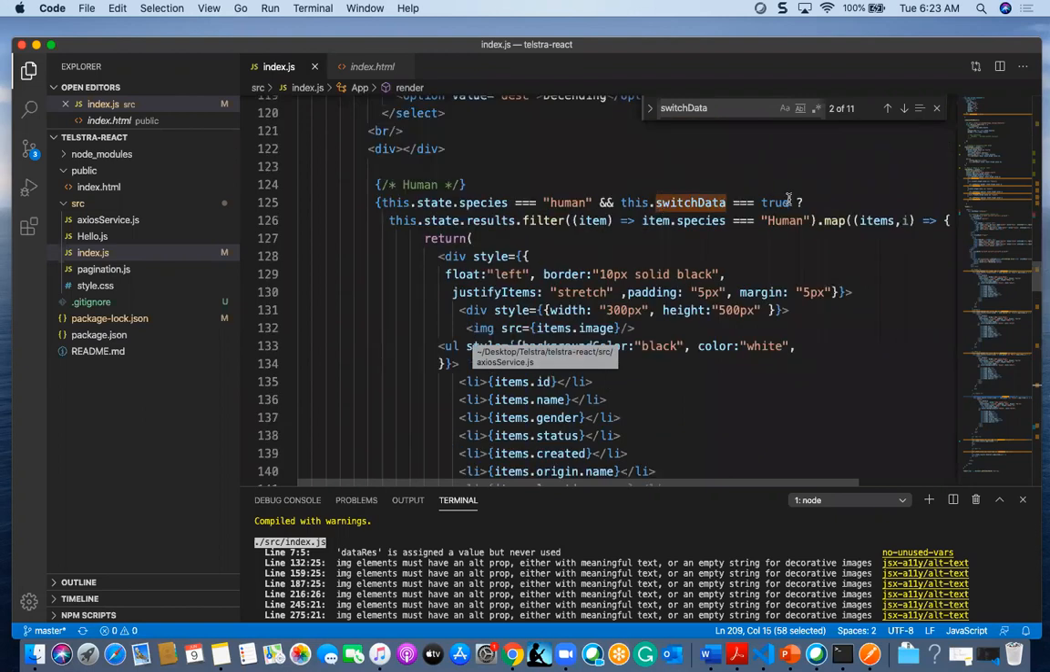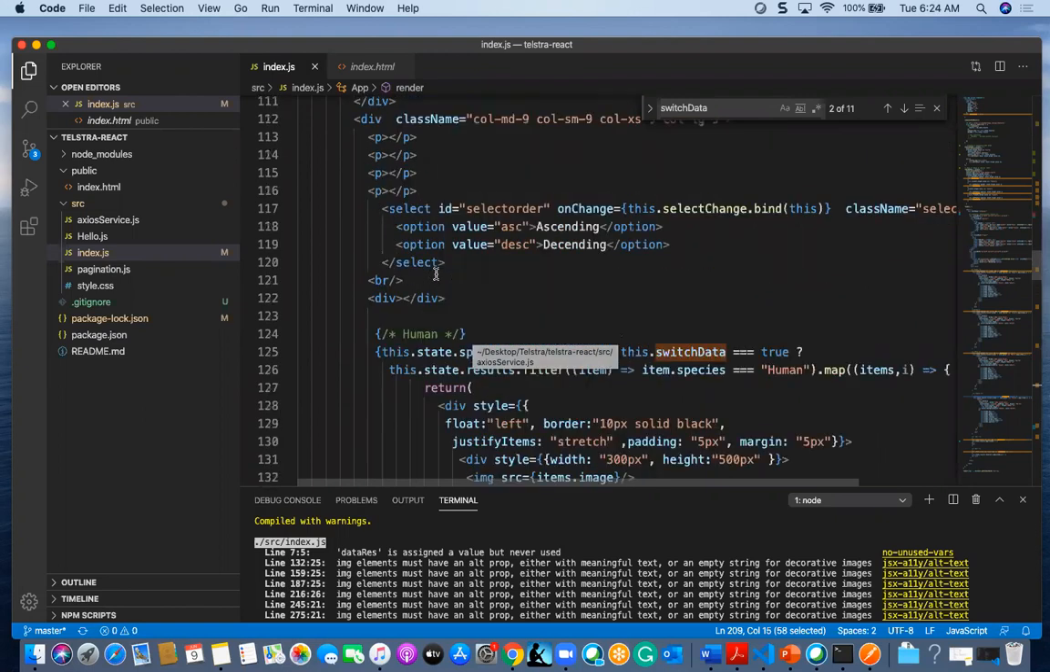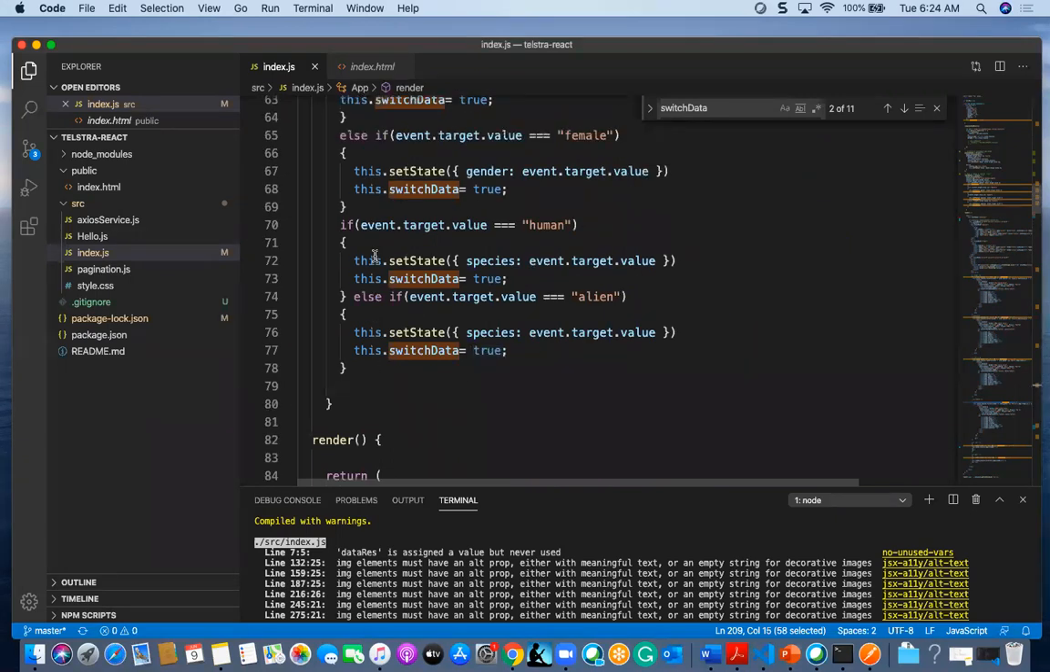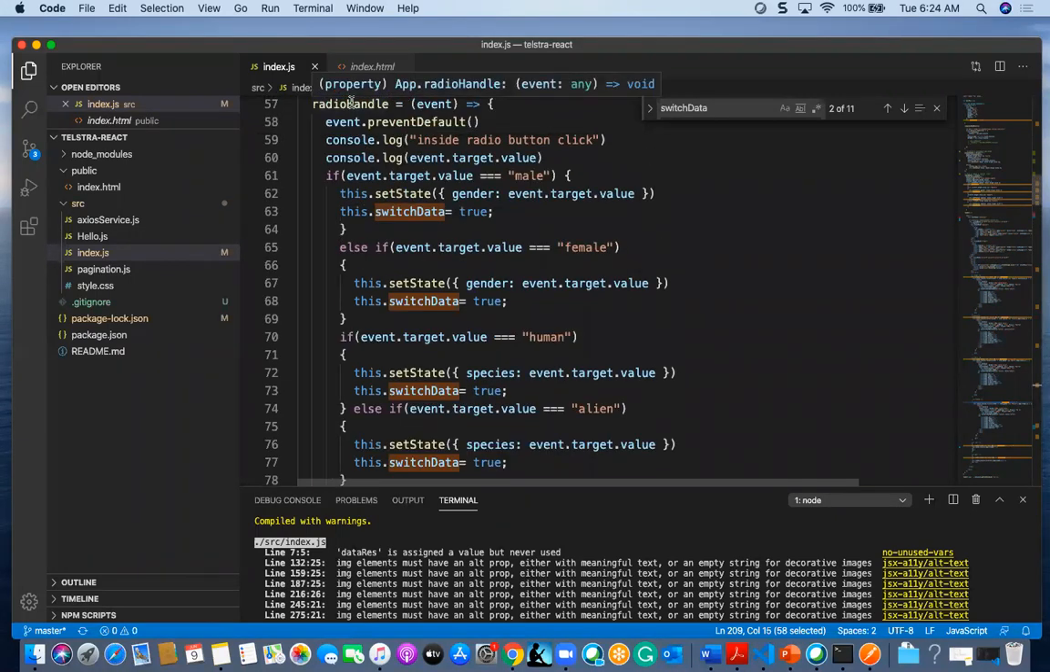Here it is. In this human, when I hit it, it will go to this radio handle click event, and it will hit this if this target.value is human, then it will change the state of the species to human. This.state.species is event.target.value human, and this.state.switchData I have taken true.